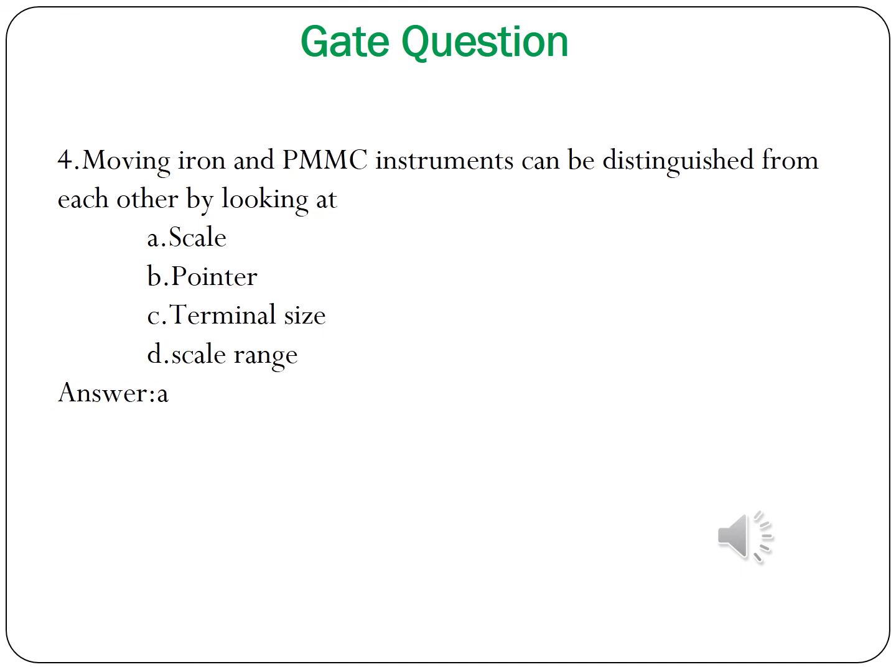Fourth question: moving iron and PMMC instrument can be distinguished from each other by looking at. If you are looking at an instrument of moving iron and PMMC type, how will you distinguish whether it is a PMMC instrument or an MI instrument, by looking at the scale. Next, moving iron and PMMC instrument can be distinguished from each other by looking at terminal polarity.